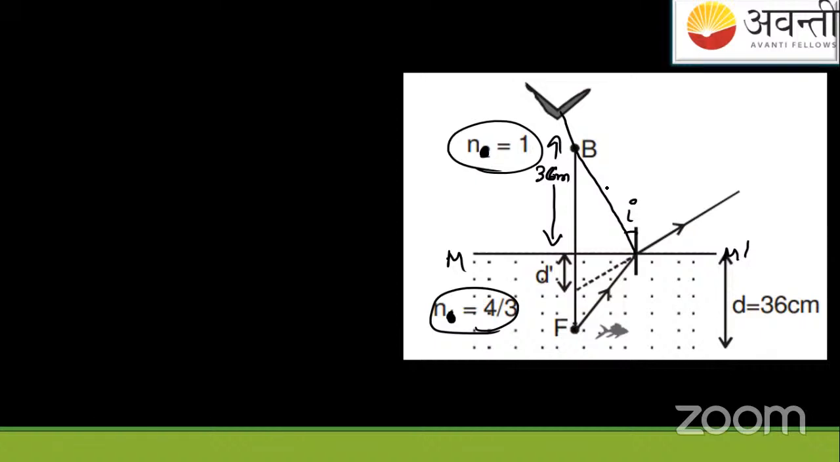Okay. So see, we know this thing: when the ray passes from a rarer medium, which is here air, to a denser medium, which is here water, it deviates towards the normal. So now it will deviate towards the normal. And suppose a fish is here. I have to draw the same diagram again.